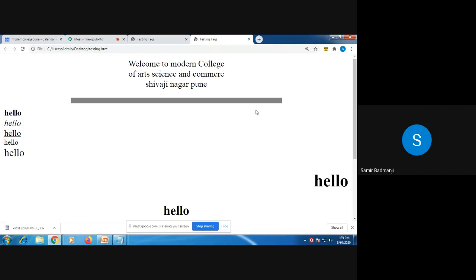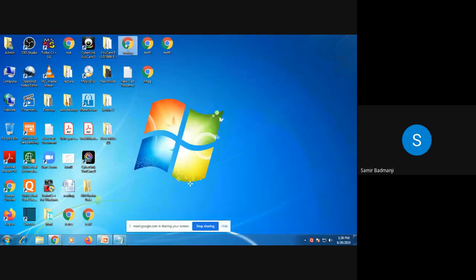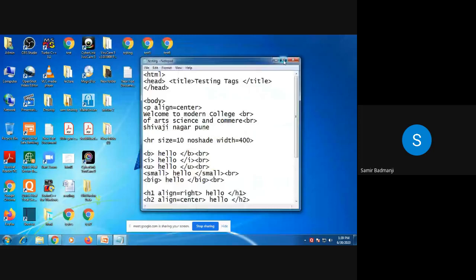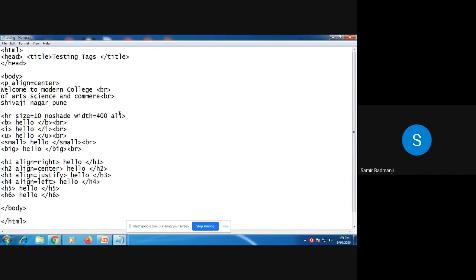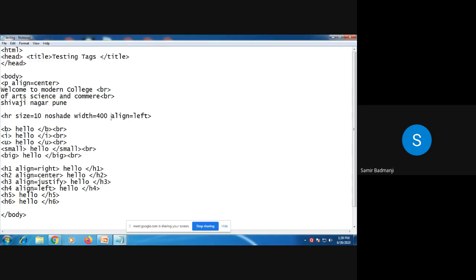Now we'll see how to align this. I will align it to the left, right, and center. See, previously HR was like this. So I have written 400. Now it has become like this. Now I'll align it to the left. Align equal to left. Now see how it will work.